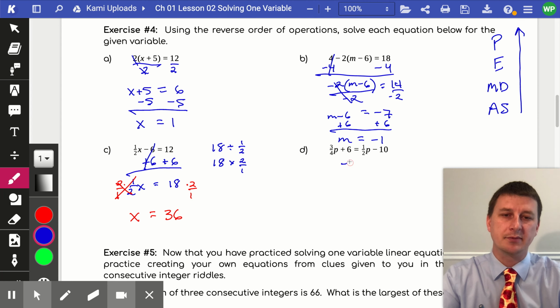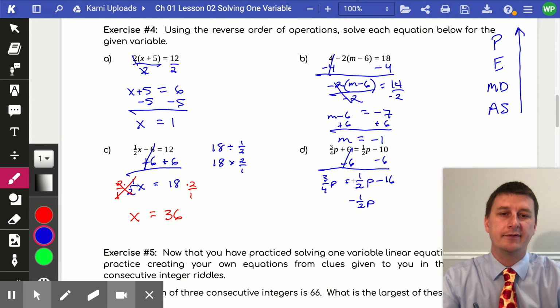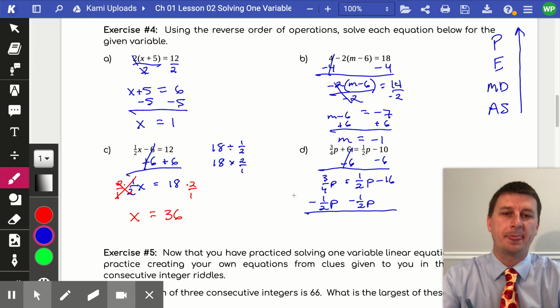So I'm going to go ahead and I'm going to subtract 6 over here to move my constants to the right side. And I'll be left with 3/4 p. The 6's cancel out, is equal to 1/2 p minus 16. Now I want to move all my variables to the left side in this case, and I will subtract 1/2 p because this is a positive 1/2, and I do the inverse operation, which would be negative 1/2. Now 3/4 minus 1/2, which is the same as 2/4, so this is really 3/4 minus 2/4, will give me 1/4 p is equal to negative 16.